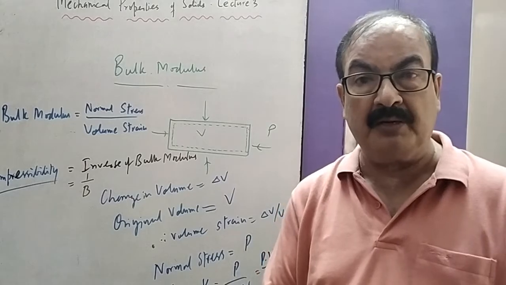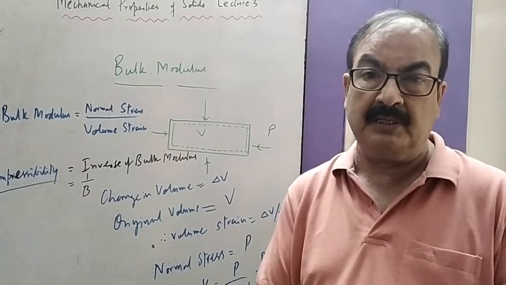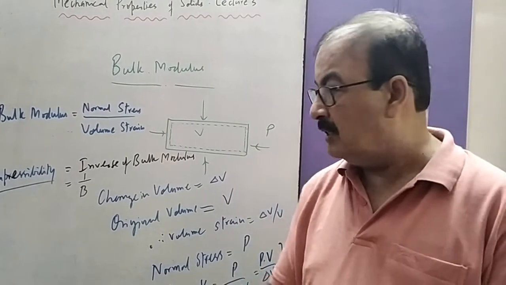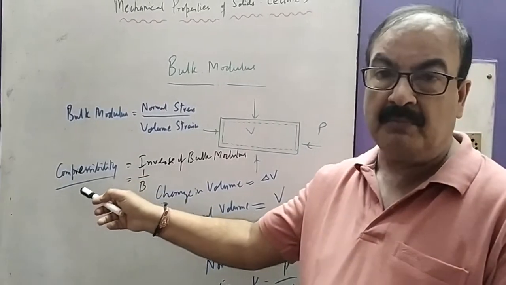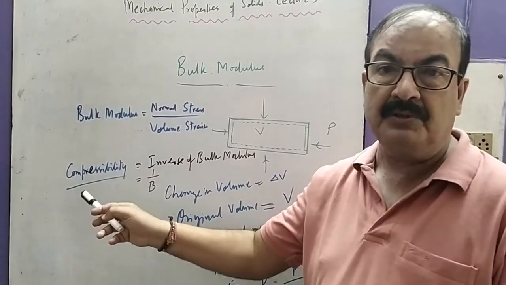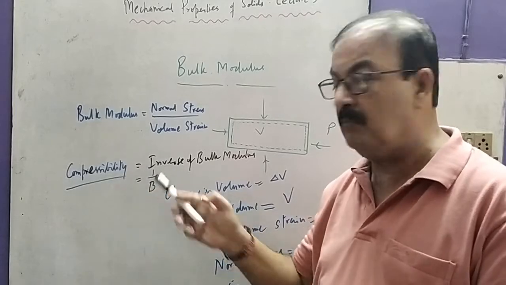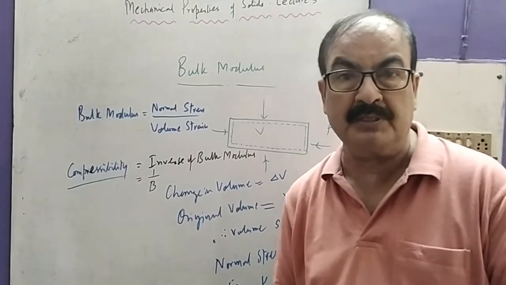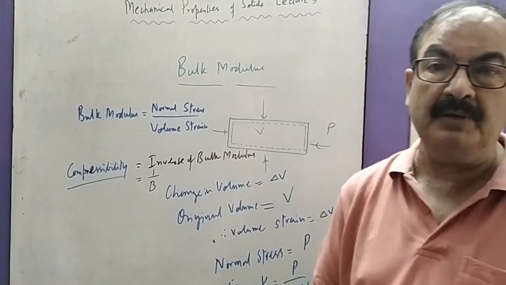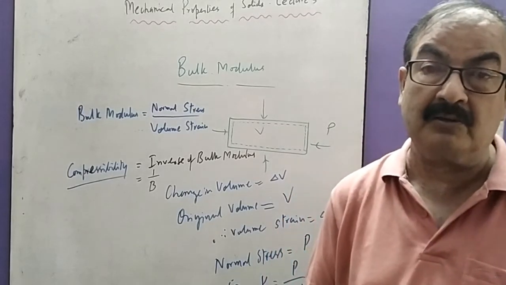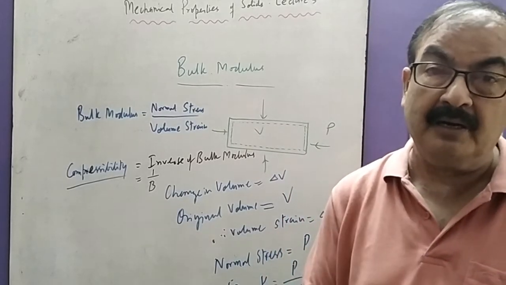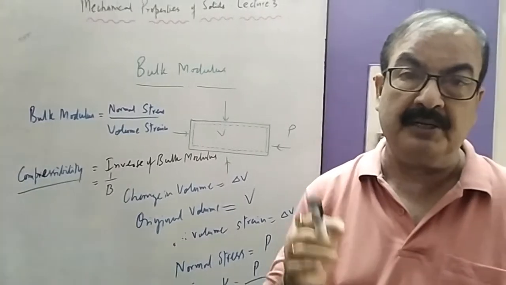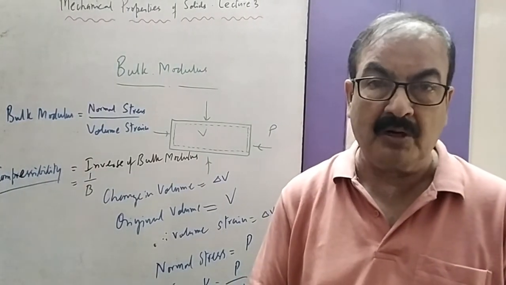So the term for how much something can be compressed is compressibility, which is just the reverse of the bulk modulus. The larger the compressibility, the lesser the corresponding elasticity or bulk modulus.